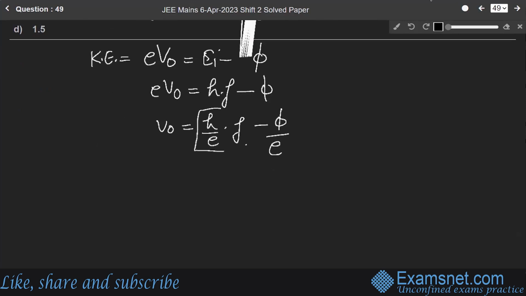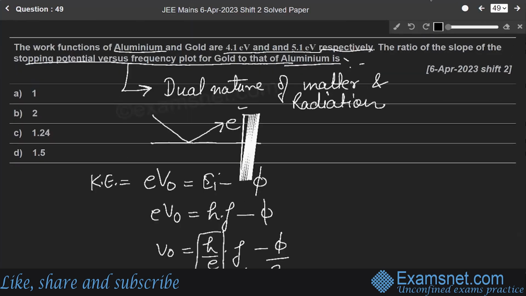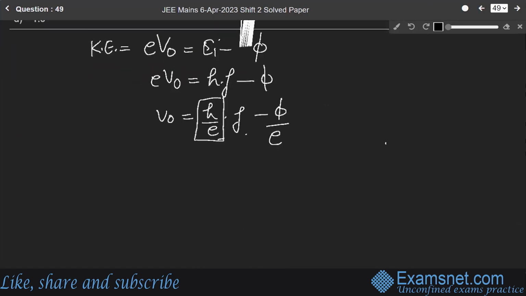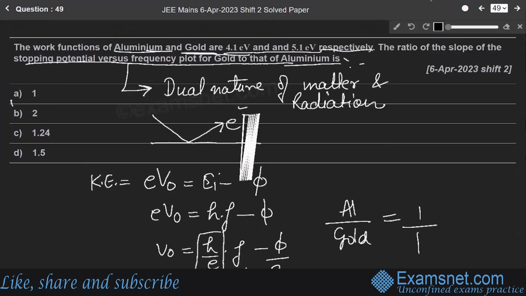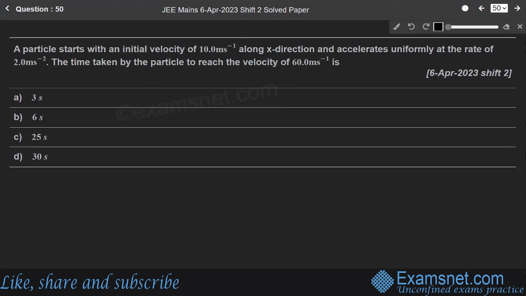This h over e is basically the slope, and this slope will be the same for aluminium as well as for gold. So the ratio of the slope for gold and aluminium will be 1 over 1, so the correct answer will be A, 1. Since the slope m will be the same for all the graphs, it is independent of phi. Okay, so next question, question number 50.